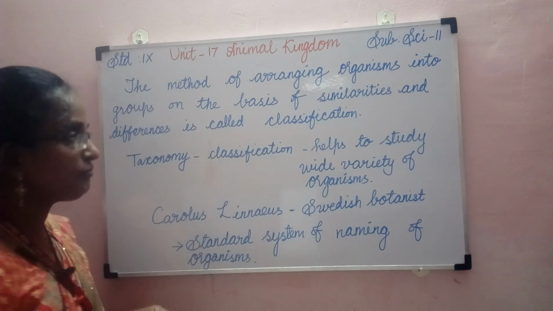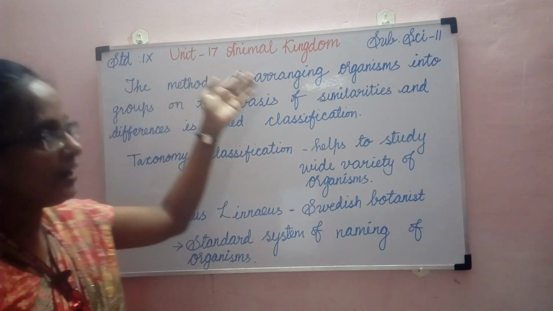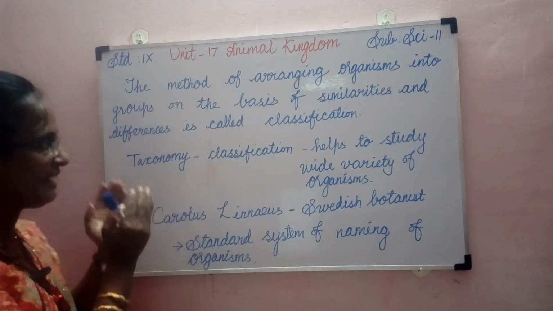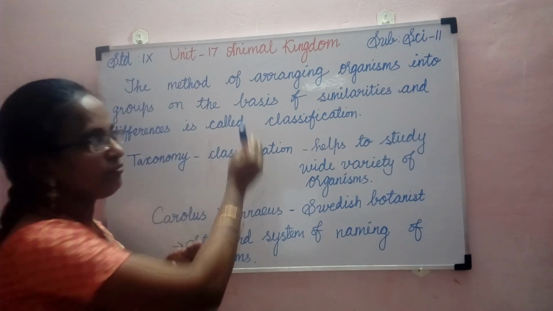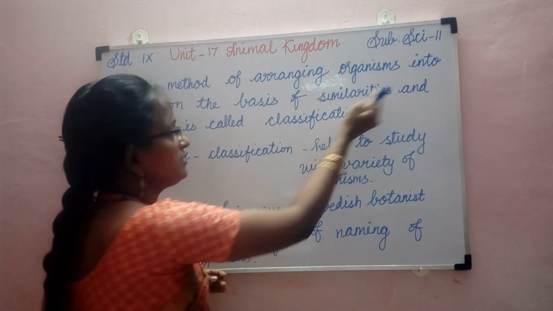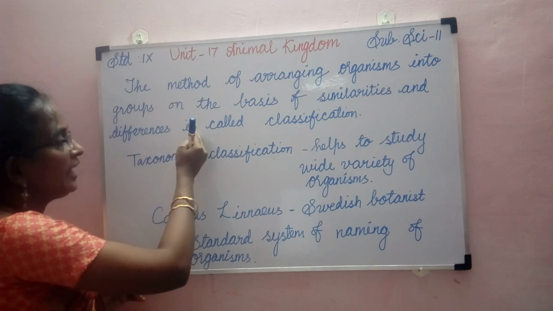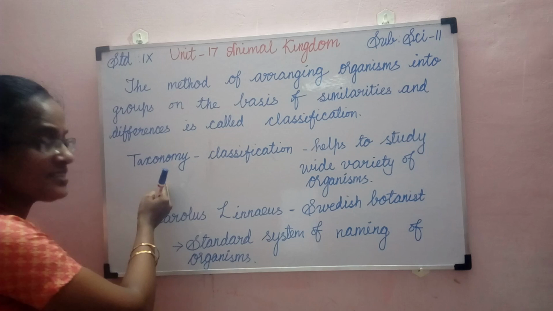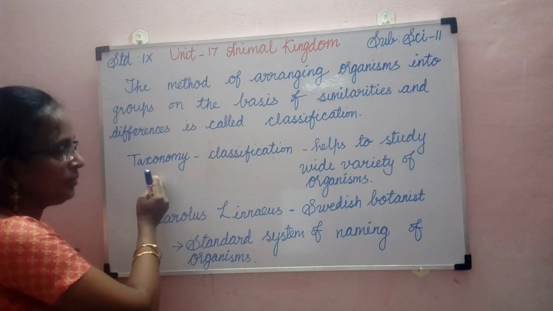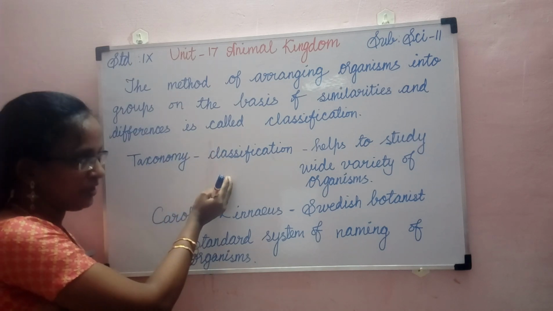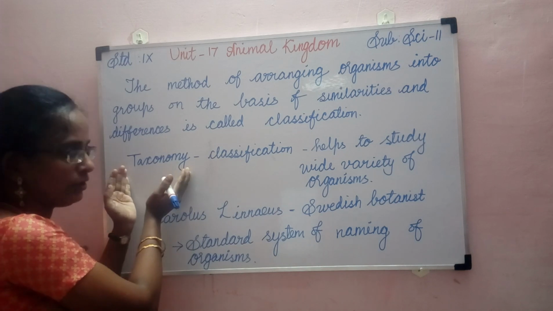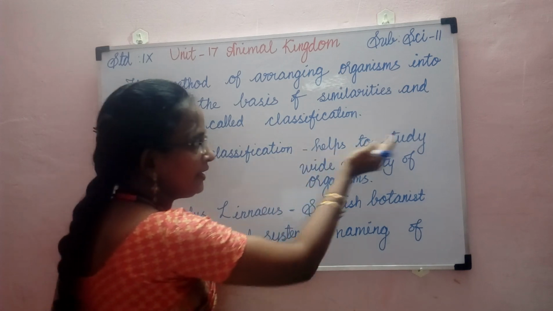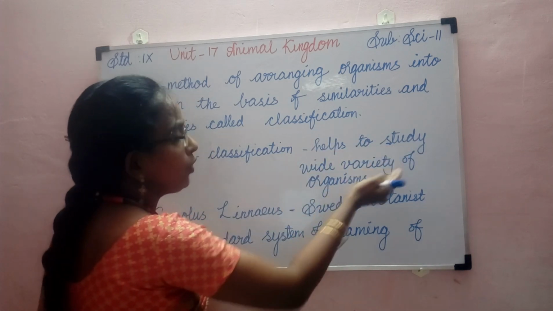So what is classification? The method of arranging the organisms into groups, different categories, based on their similarities and differences is called classification. It is also called taxonomy. Taxonomy is the science of classification. So why should we learn this taxonomy? Because it helps to study the variety of organisms.